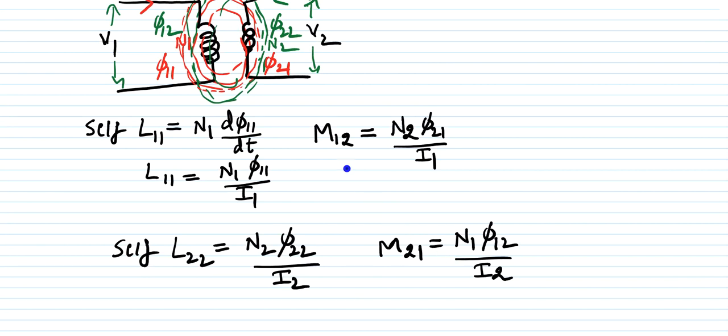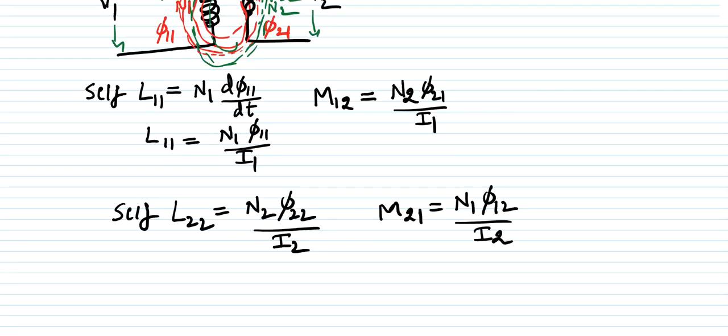Due to the EMF induced, the current in the first coil. This is a little modification here: the first one is M21, and this is M12, right? Because of the self inductance and the mutual inductance due to the second coil in the first coil, it is M12.